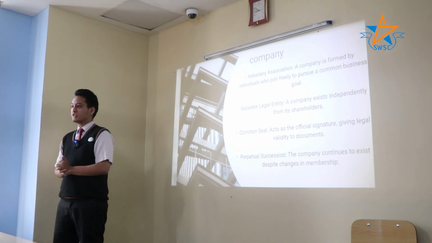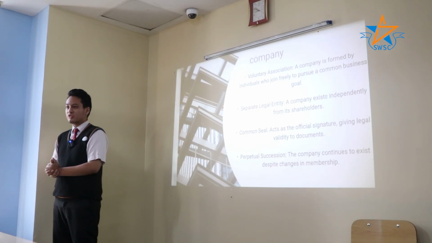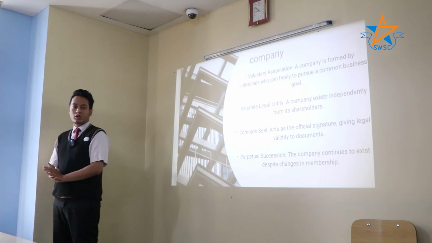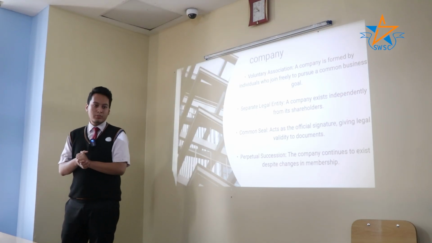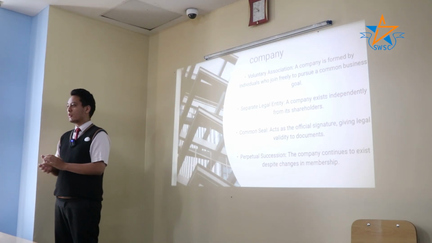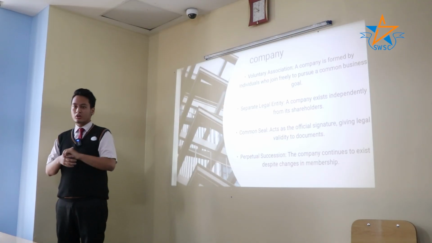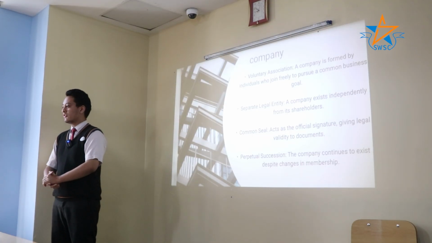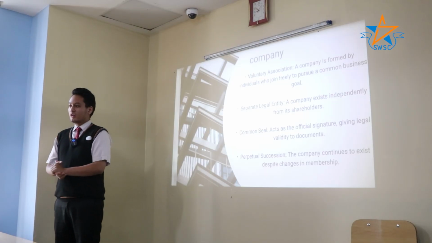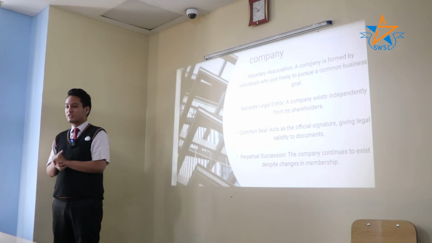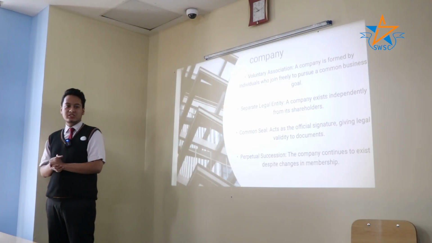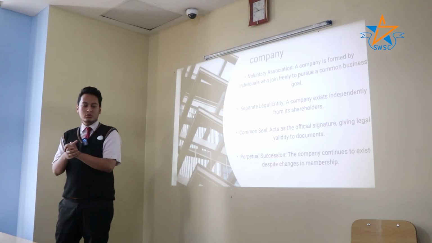Perpetual succession. Perpetual succession means that the people or the members of the company may change, but the company remains forever. Shareholders of the company may change, but the company will still be there. For example, if Elon Musk of Starlink was fired today, the company wouldn't cease to exist. There would be a change in the board of directors or the CEO, but the company Starlink would still remain there.